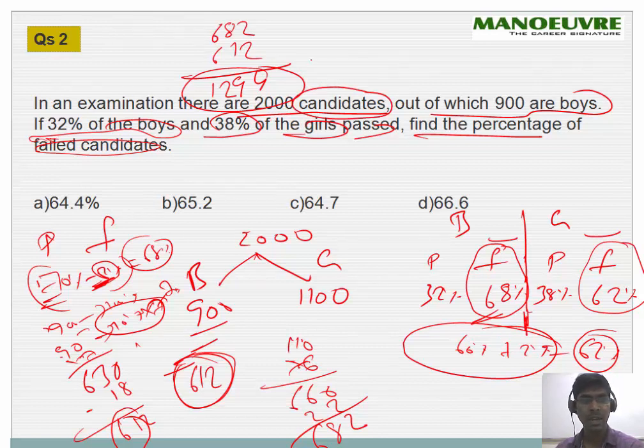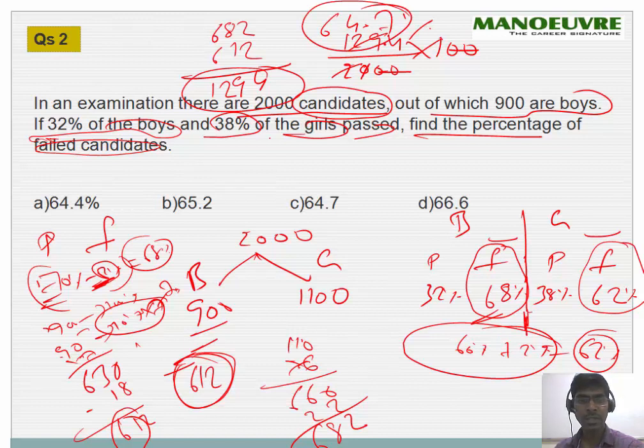So find the percentage of the failed candidates. Total candidates is 2000, and out of that 1294 failed. The zeros get cancelled, and you put the decimal here. So 64.7% is the answer. Option C is the correct one. Fine.